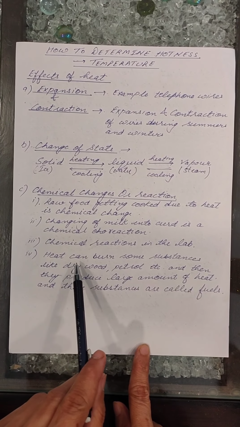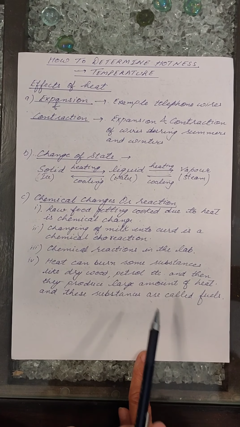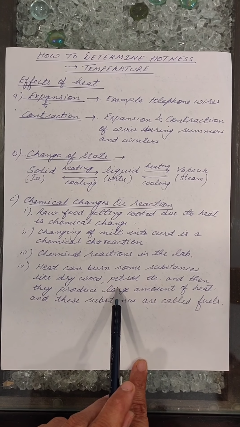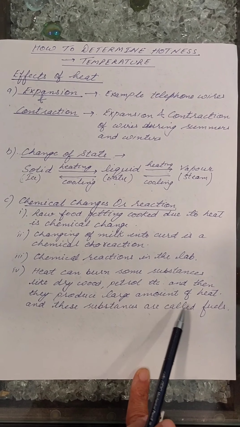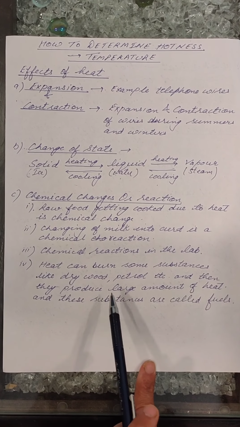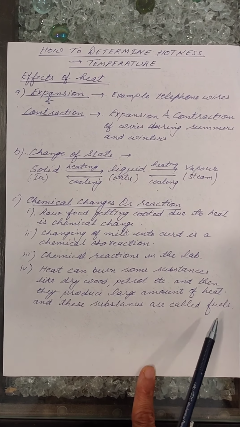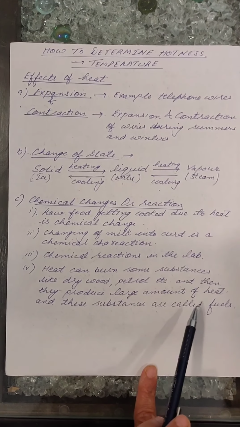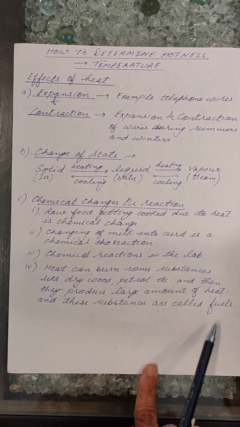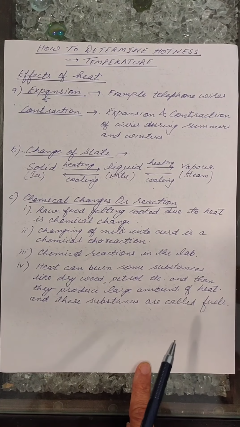You know that heat can burn substances like dry wood, petrol, diesel, and when these substances are burned, they produce a large amount of heat. So the substances that produce a large amount of heat on burning are called fuels. This is again an example of chemical change which is brought about by the effect of heat on materials.